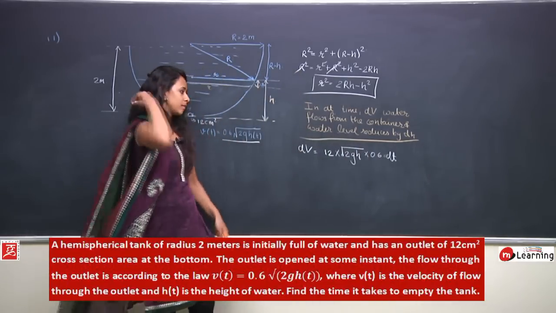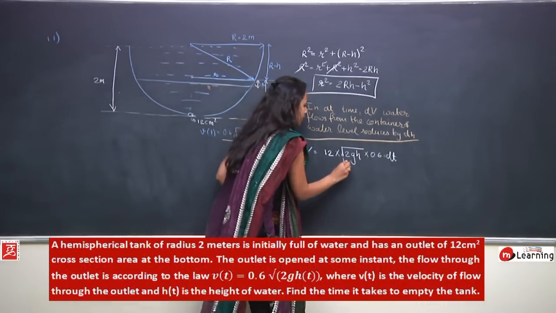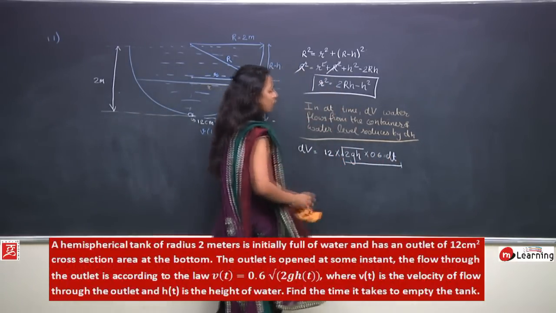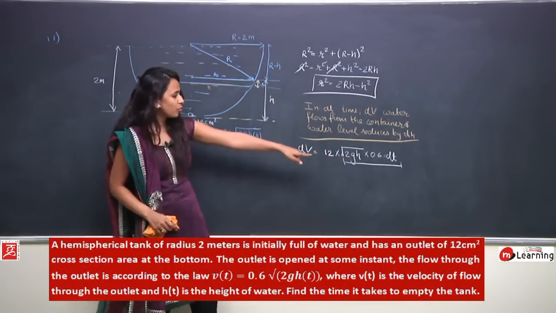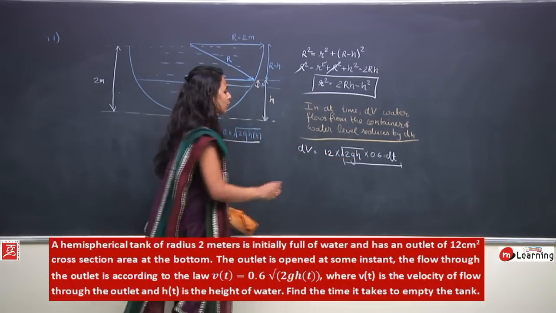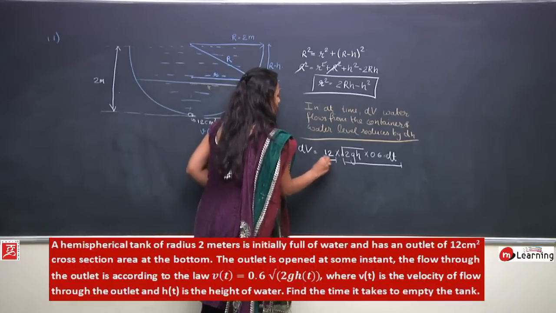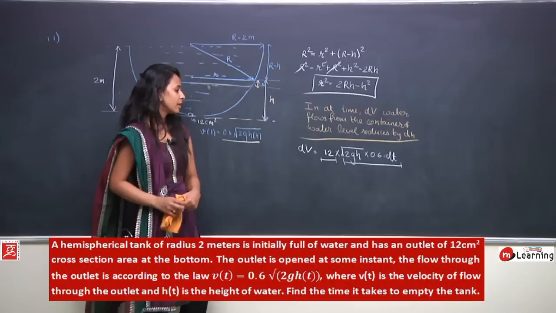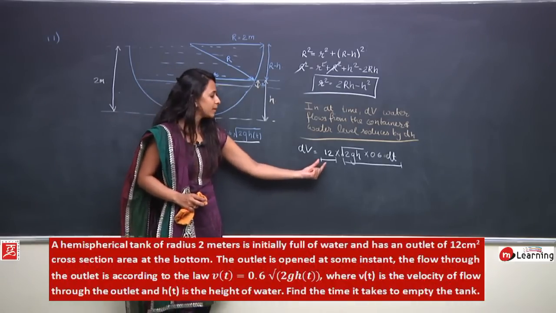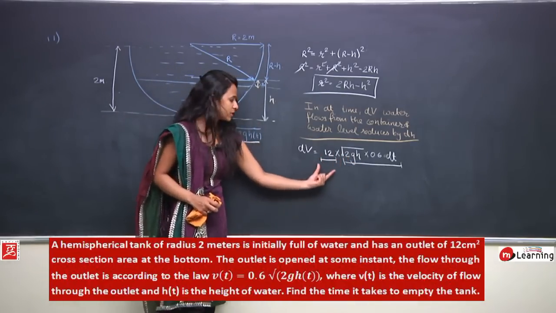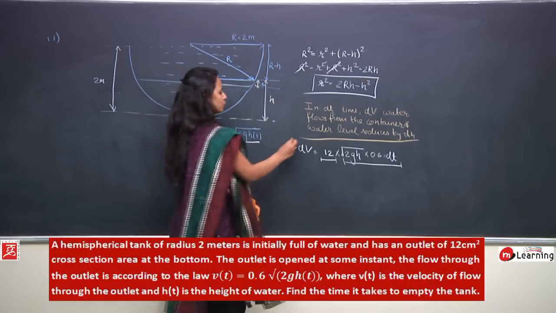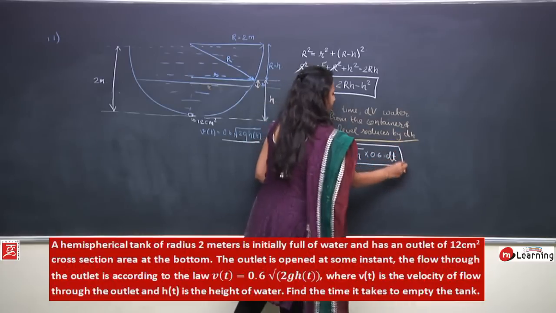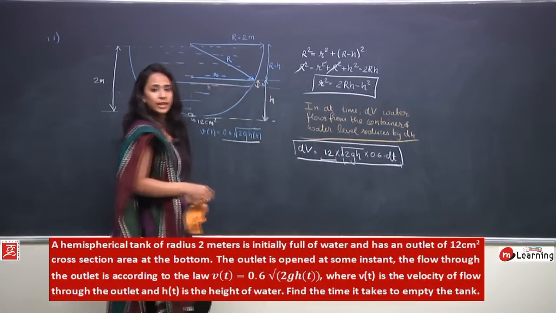See, the length of water that will flow in dt time is 0.6 root 2gh into dt, and the cross section area of the hole is 12 centimeter square. So the total amount of water would be the length of water that will flow into the cross section, which is 12 into 0.6 root 2gh into dt. So this is dv, as quoted in the question.